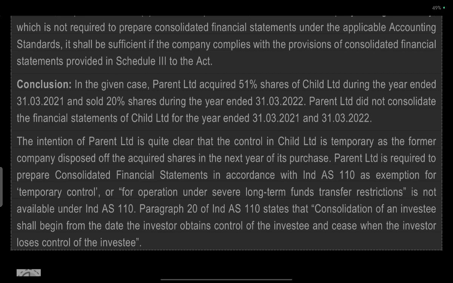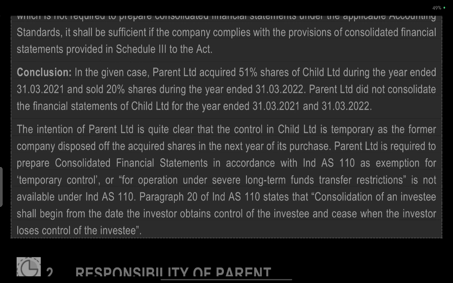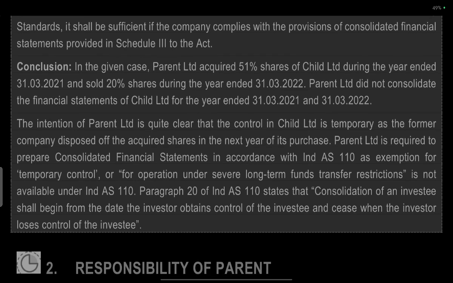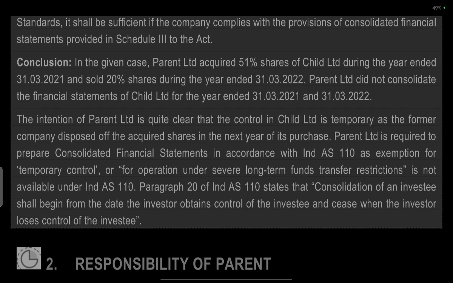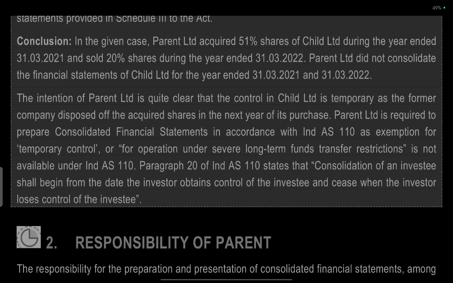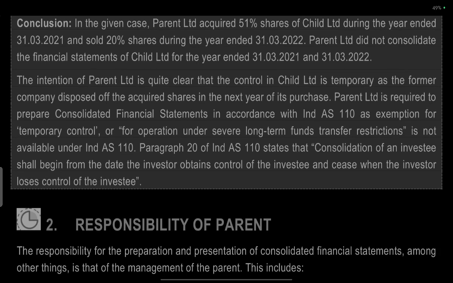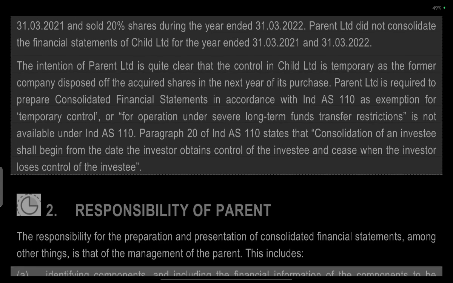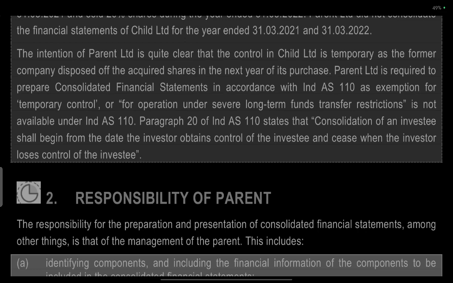Conclusion: in the given case, the parent limited acquired 51% of the child limited during the year ending 31 March 2021 and sold 20% during the year ending 31 March 2022. Parent limited did not consolidate the financial statements of the child limited for the years 2021 and 2022. The intention of the parent limited is quite clear that the control in the child limited is temporary. As the company disposed of the acquired shares in the next year, the parent limited is required to prepare consolidated financial statements.